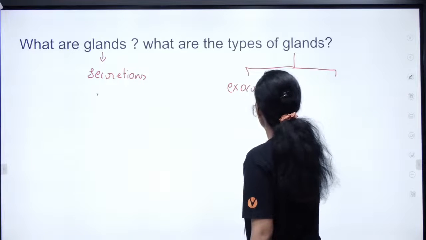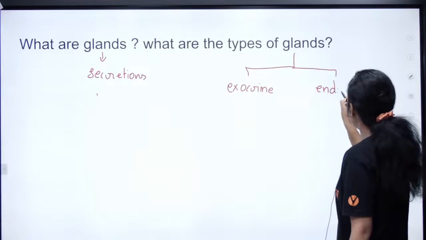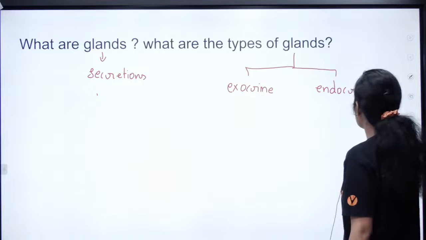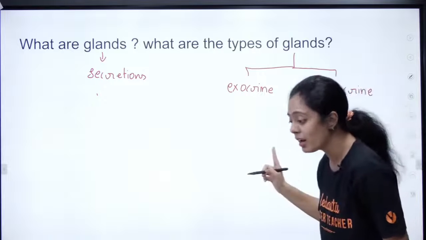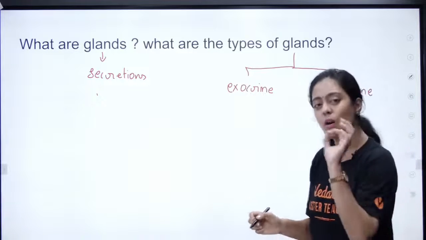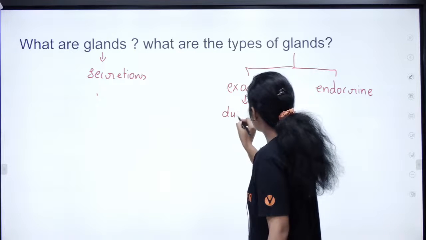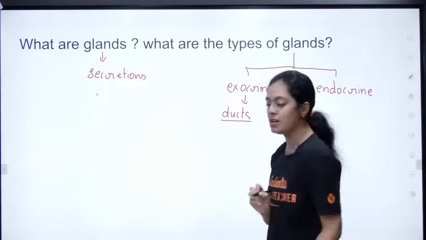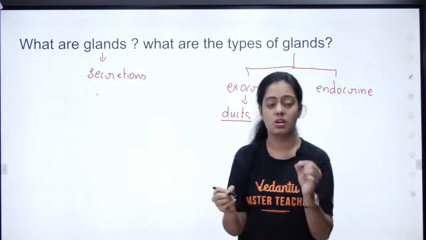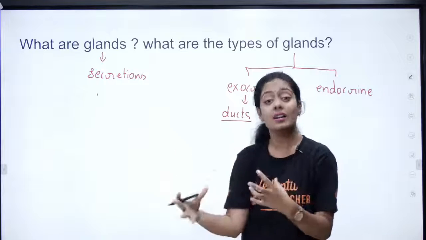So one is your exocrine gland, another one is your endocrine gland, pasangla. We are going to look at the endocrine gland, but we should also know what is exocrine. Okay, so what is an exocrine gland? They are glands with ducts. Okay, they will have ducts. There will be a tube-like structure that is going to release their secretions into their target organ or target cell.